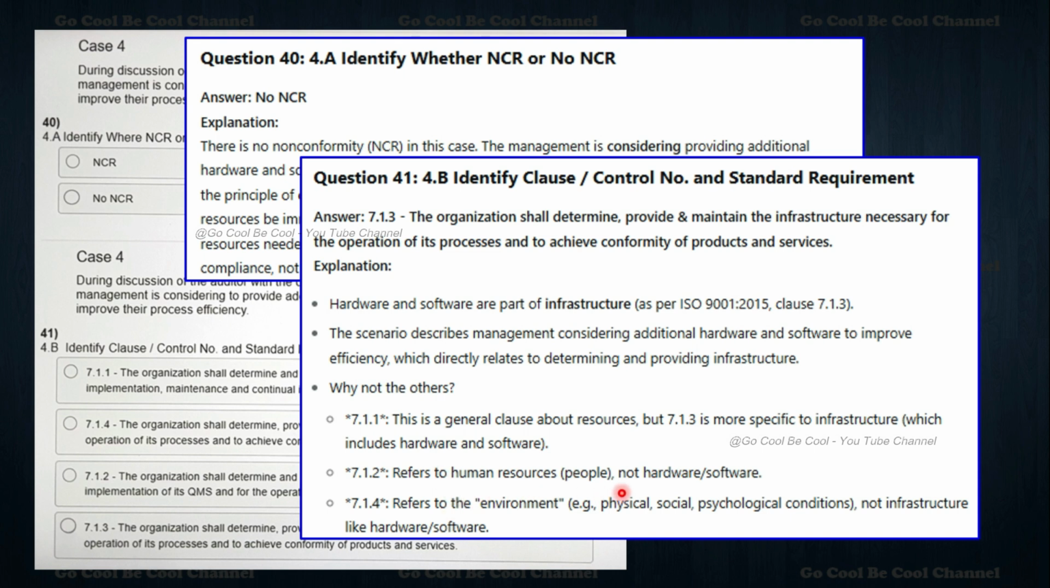7.2 refers to the human resources people, and not hardware or software. 7.4 also refers to the environment, that is the physical, social, and psychological conditions. It's not infrastructure like hardware and software. So we can answer both in the same case number 4.